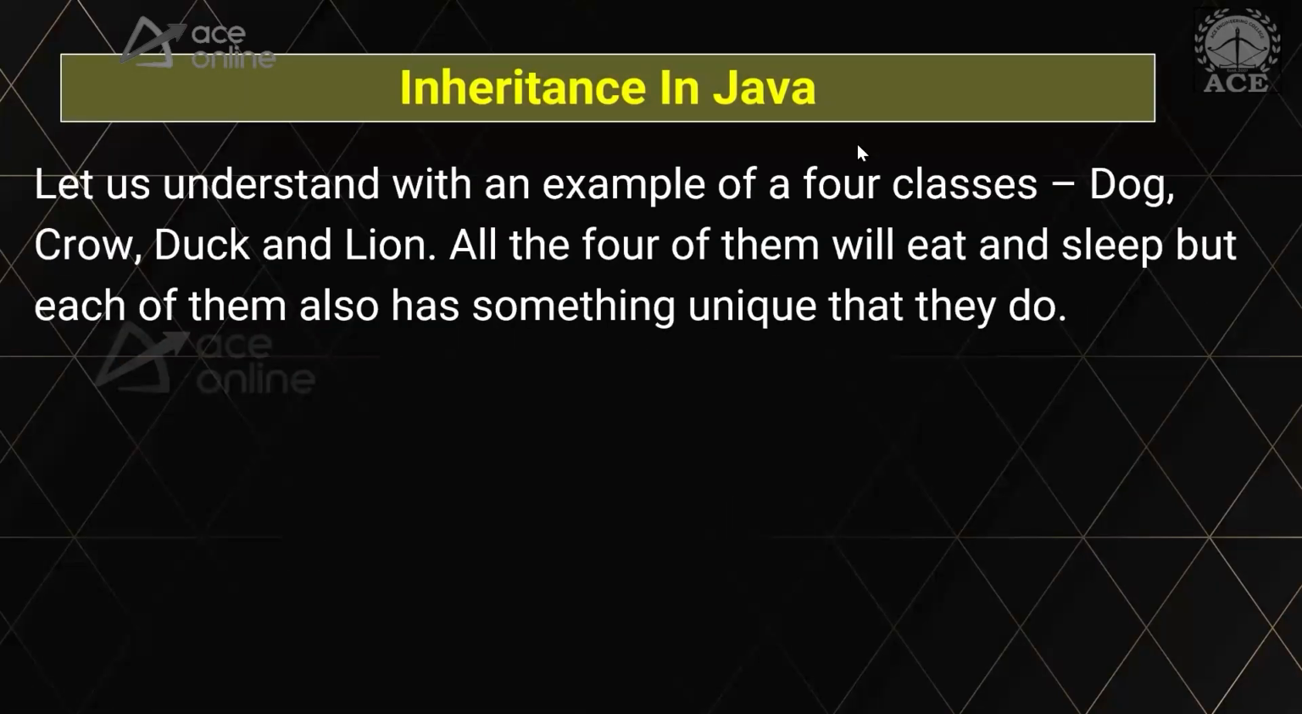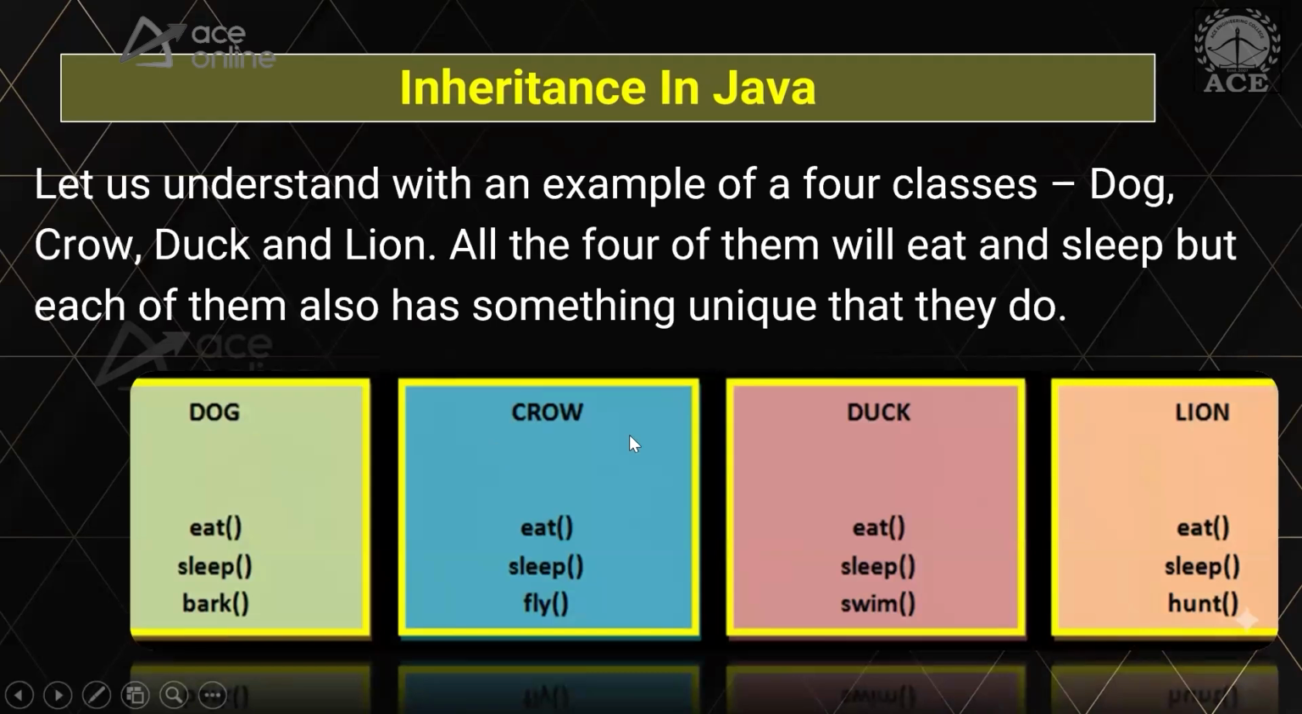So let's see what is the need for inheritance. Let us understand with an example of four classes. Let's say we have four classes here: Dog, Crow, Duck and Lion. You may have many more like this, for every animal a different class. What do you think is the problem with this approach, guys? All four classes will have an eat method and a sleep method, but each of them also has something unique they can do.